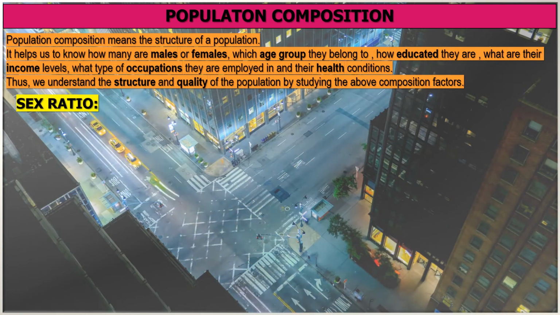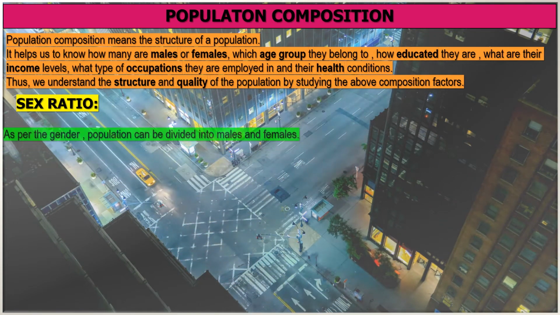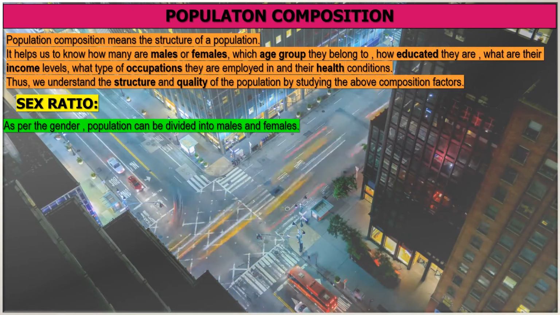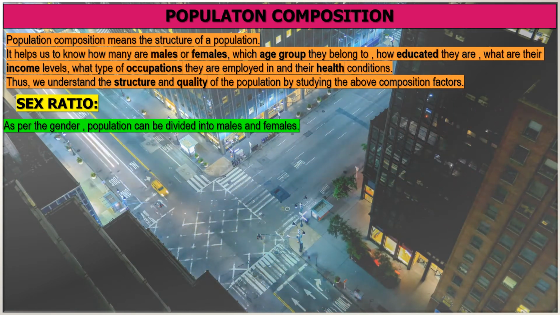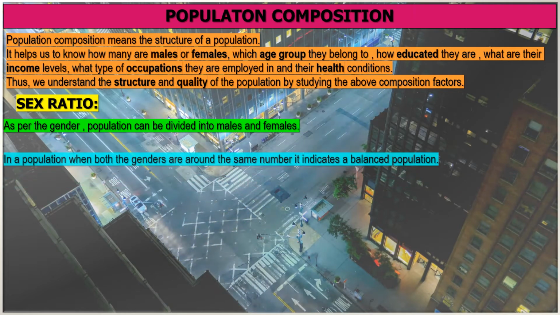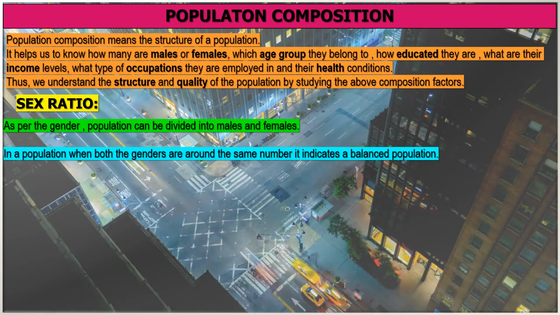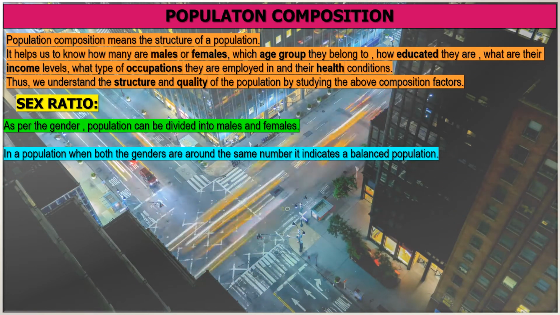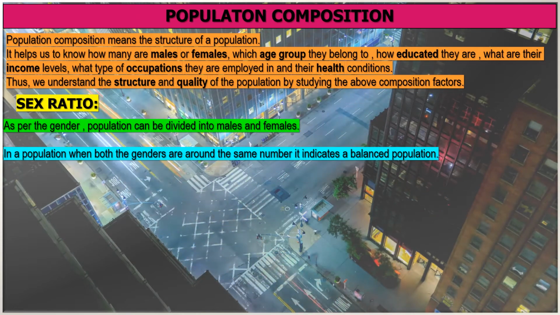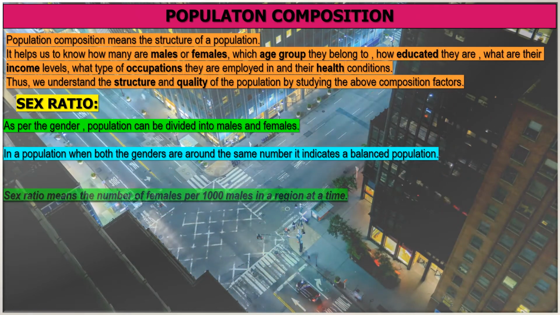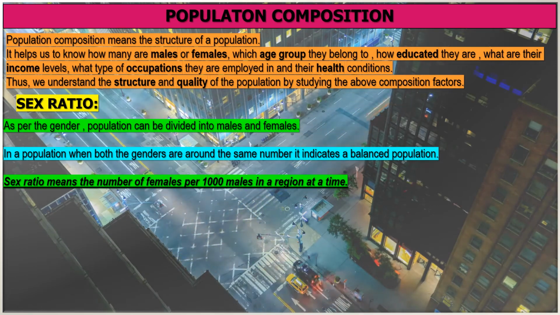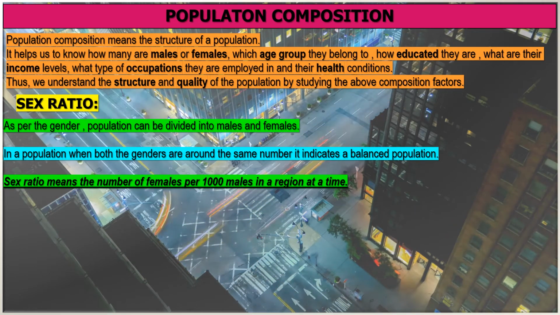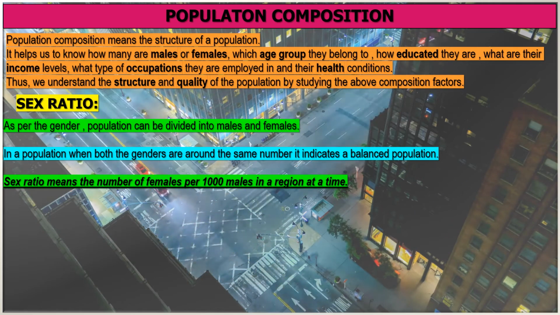So let's study sex ratio. As per the gender, population can be divided into males and females. In a population, when both the genders are around the same number, it indicates a balanced population. Now, what is sex ratio? What do we mean by sex ratio?